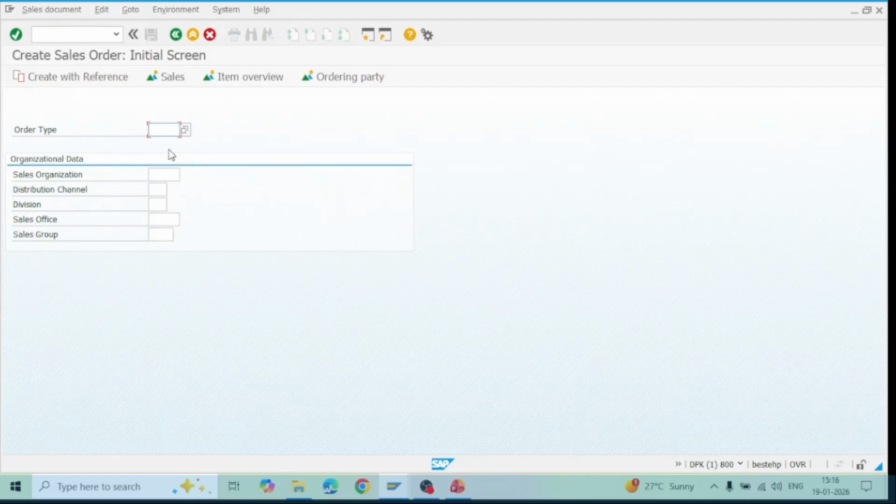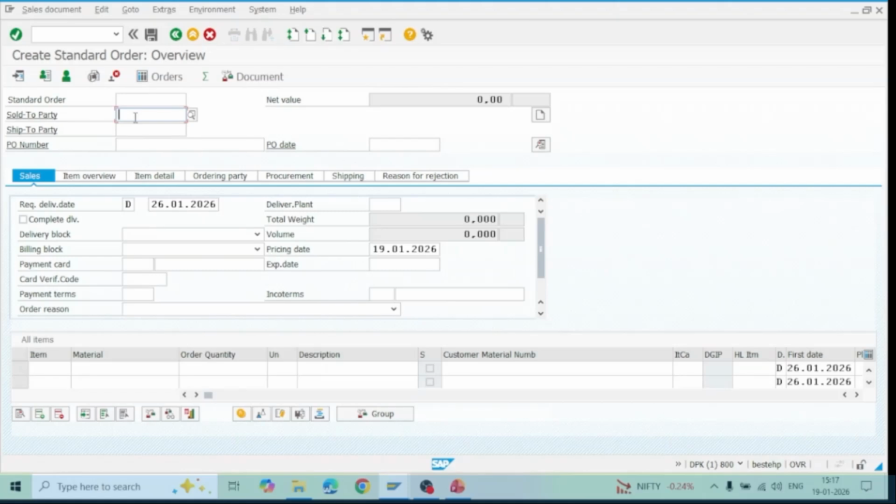Every sales document is controlled by the document type. So here we need to add the standard document type OR, and our sales organization will be 1098, which is pre-configured. Distribution channel will be 98, and the division will be SL, which is the IT service division. So this is called the sales area. Under the sales area, we will be creating the sales order. Since I have not created any inquiry and quotation, I'm going without reference. So I'm just creating a direct sales order here. Enter.